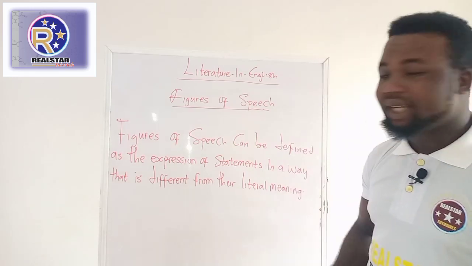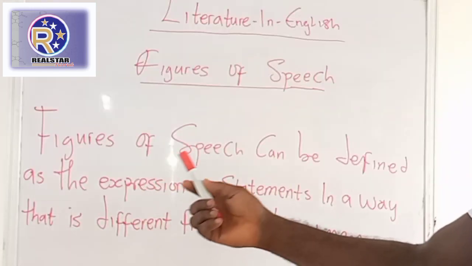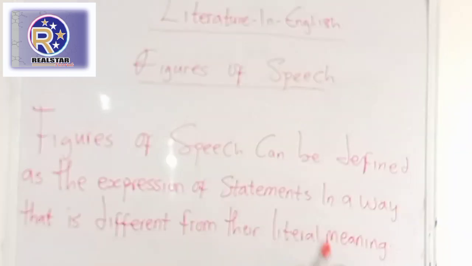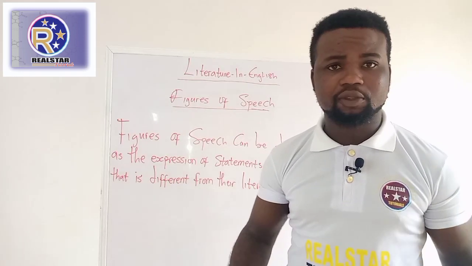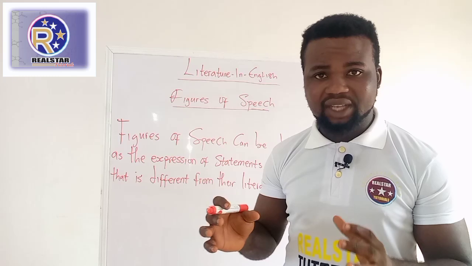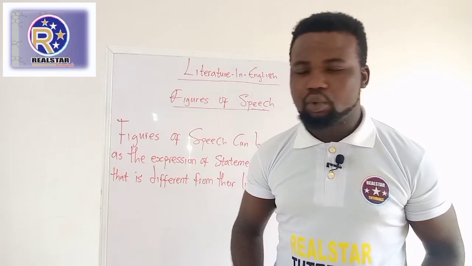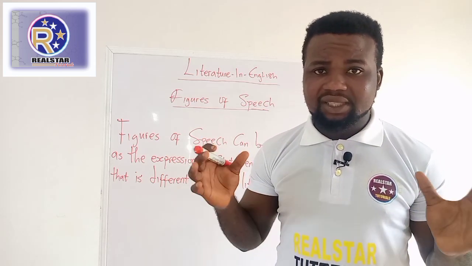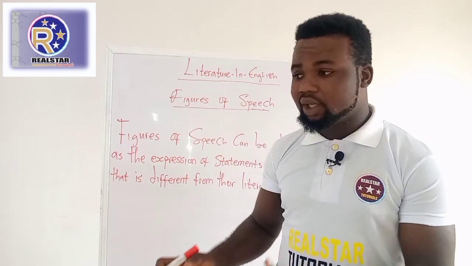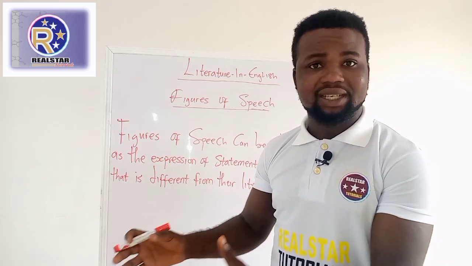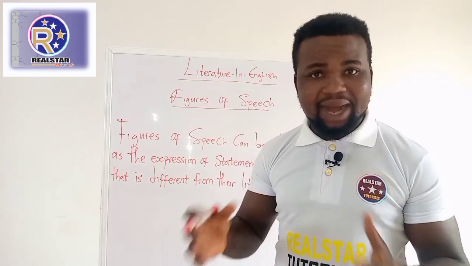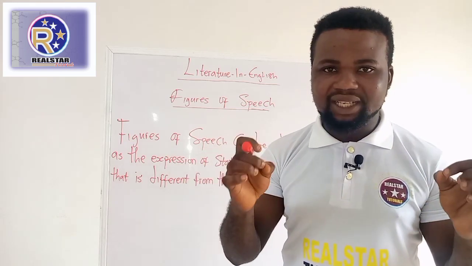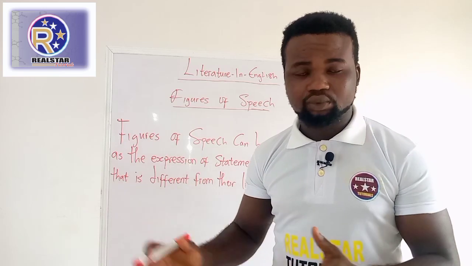So first of all, let's look at the meaning of figures of speech. Figures of speech can be defined as the expression of statements in a way that is different from their literal meaning. What I mean is that we have figures of speech as an expression that is different from the way it's written down. For example, if I should tell you that the man kicked the bucket, a layman who hears me say the man kicked the bucket will believe that I'm talking about an actual bucket, that a man kicked an actual bucket. But what I mean is that the man died. You understand? So that's why we say figures of speech have their own meaning, different from the way it is written down. Do you get that?